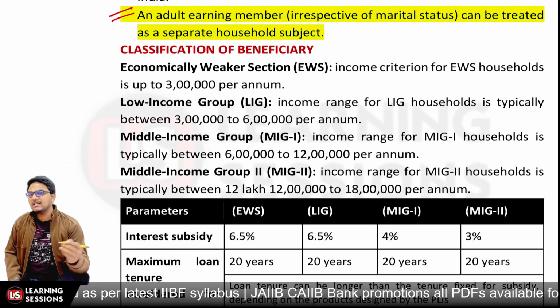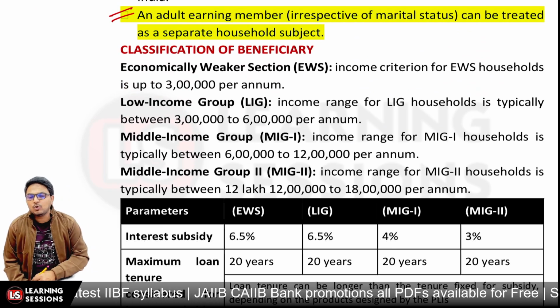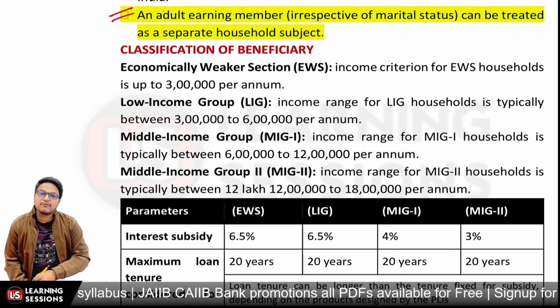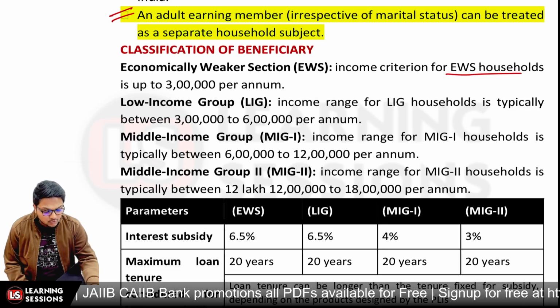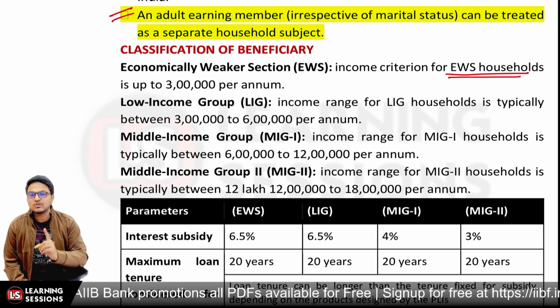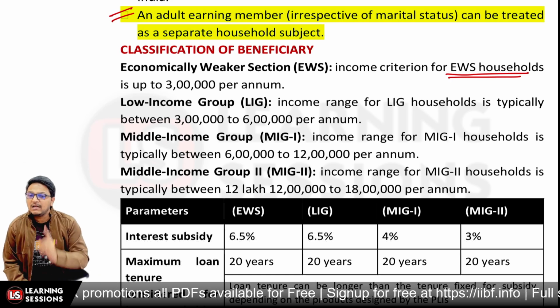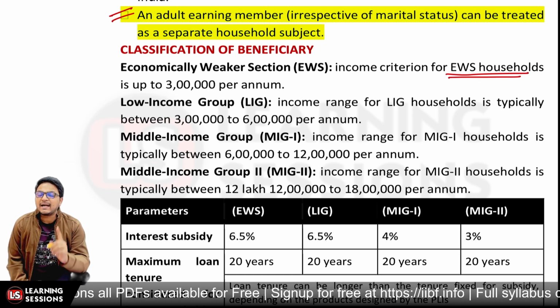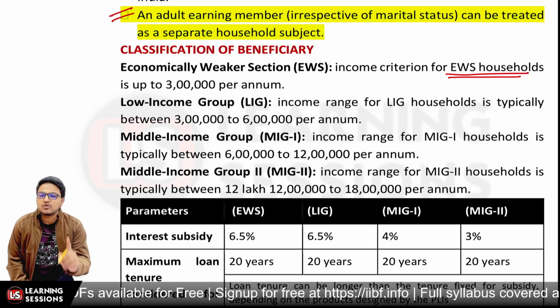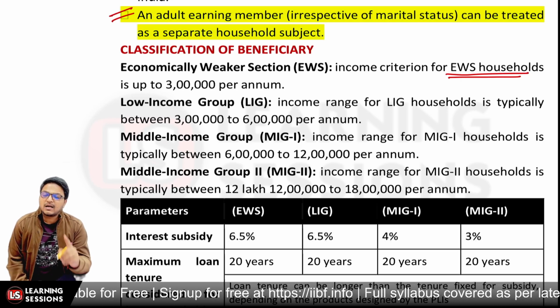Now economically weaker section, the income criterion is actually up to 3 lakh rupees per annum per family. We are talking about the EWS household. We are not talking about an individual person over there. We are talking about the different members in the family, and the household income for the same should not be exceeding 3 lakh rupees. Then it is under EWS.